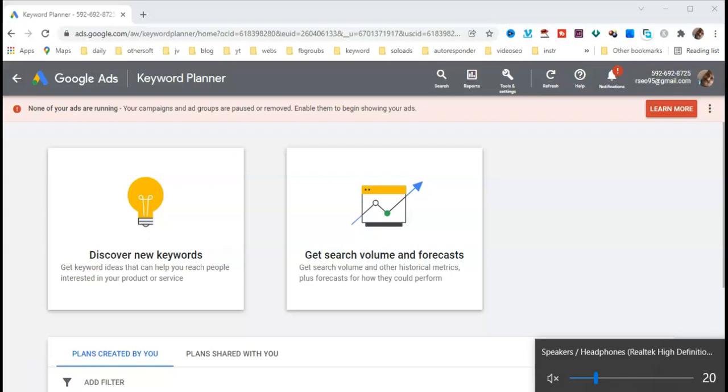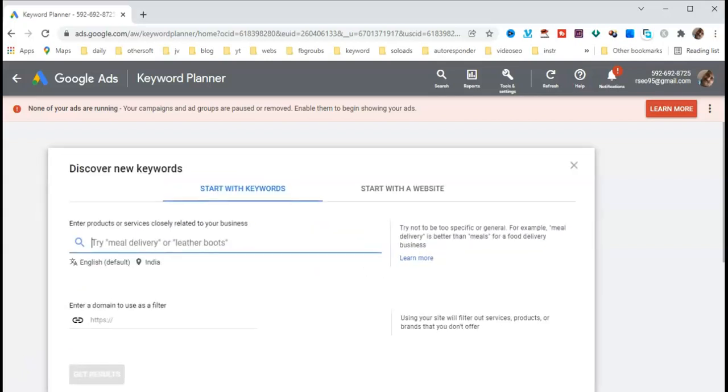The first free keyword tool is Google Ads Keyword Planner. First, you create a Google Ads account and then you can use the Keyword Planner. Discover new keywords or get search volume and forecasts. Suppose I enter "make money online". You can also enter a website to get results.